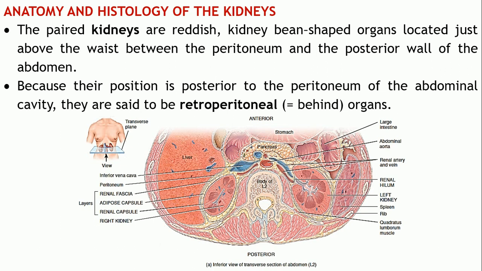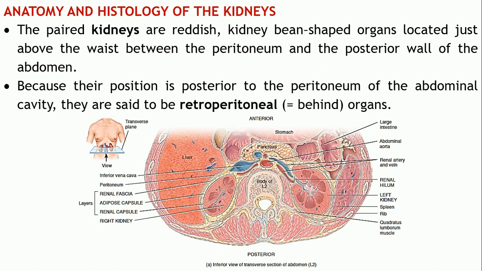Now, let us move on to the kidneys, which are the most important organs of the urinary system. So, let us talk about the anatomy and the histology of the kidneys: the external as well as the internal anatomy, and what are the different histological arrangements present in the kidneys.